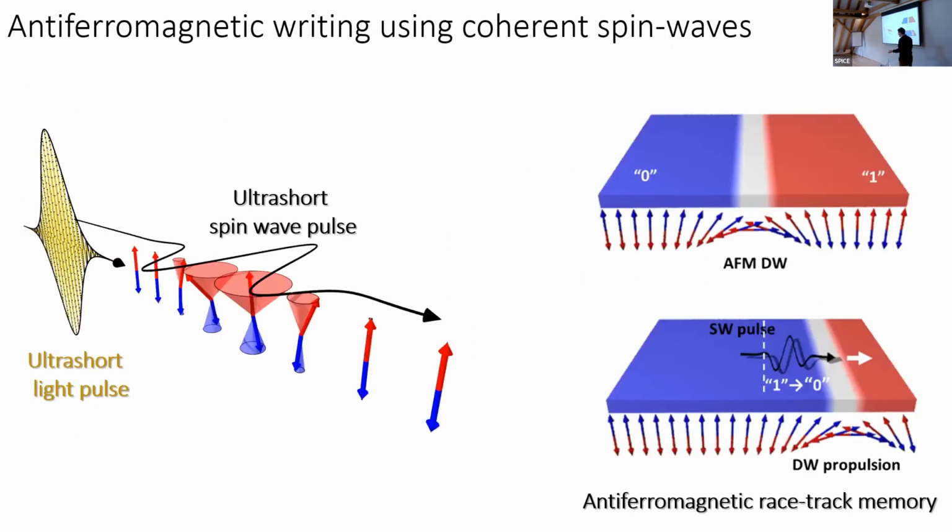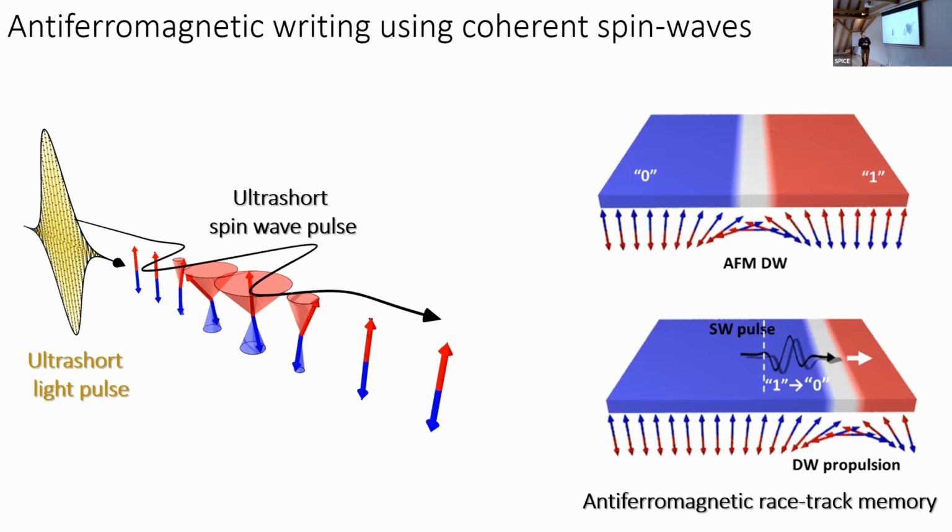So I was asked at the very beginning to say some words about how these magnons can be used for data recording. What we have shown is that you are able to interconvert an ultra-short light pulse into some sort of spin wave pulse. They're still not ultra-short, it's still a dream, but such pulses, if we are able to interconvert them, also carry a torque. And as a consequence, in principle, they can be used to manipulate domain walls in such a way that you can create some sort of antiferromagnetic racetrack memory and switch between antiferromagnetic bits.